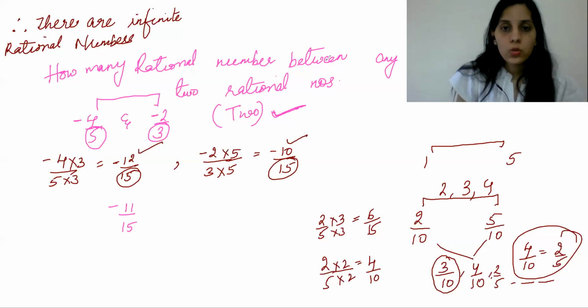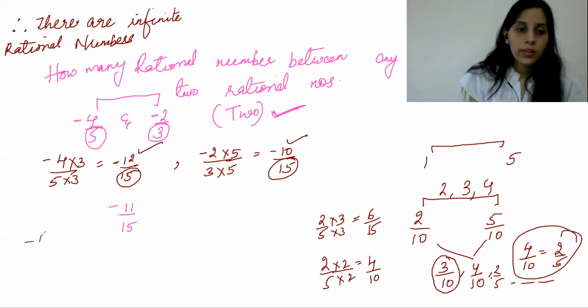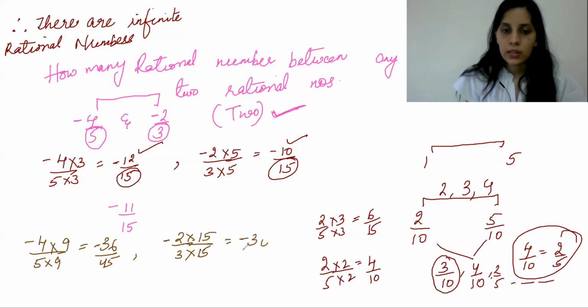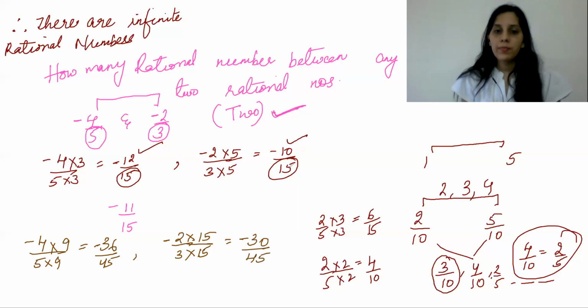So I am going to make the denominators 45. I'm going to multiply this with 9, and my second rational number, I'm going to multiply it with 15. So I get minus 30 by 45. It's the same thing.